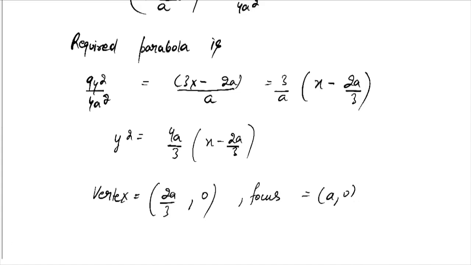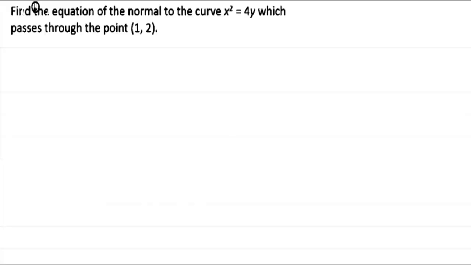Thank you. Hello friends, the question is: find the equation of the normal to the curve x square is equal to 4y which passes through the point 1, 2.